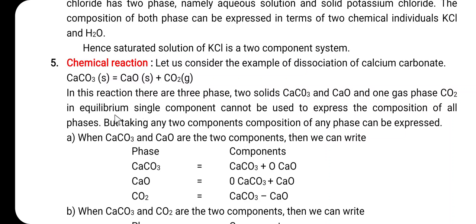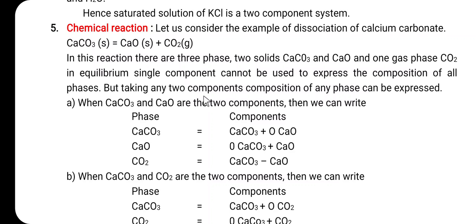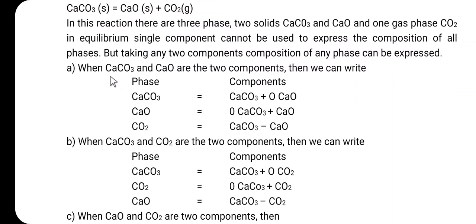These three phases are in equilibrium. A single component cannot be used to express the composition of all these three phases. But by taking any two components, the composition of any phase can be expressed. So, here there are three phases, two solid phases and one gas phase. By taking any two components, the composition of the third phase can be expressed. So, the first case, when calcium carbonate and calcium oxide are the two components, then we can write: in the first column there is a phase, in the second column there is a component.